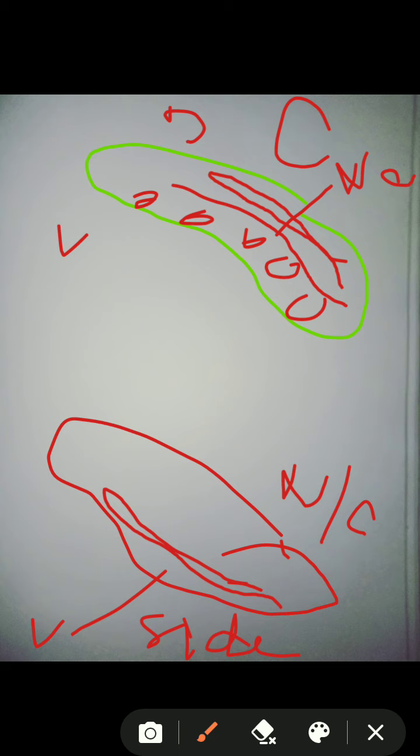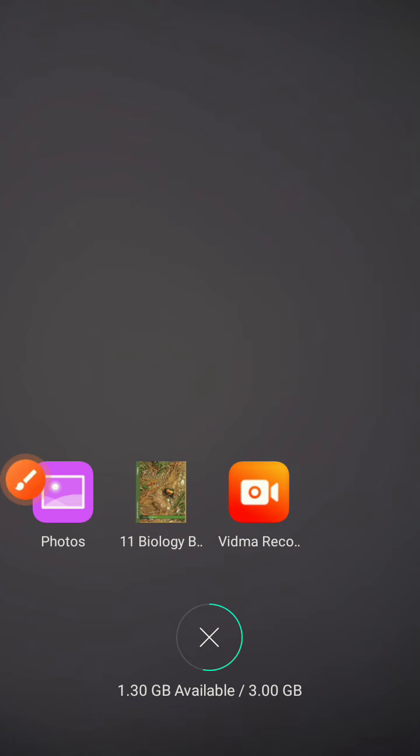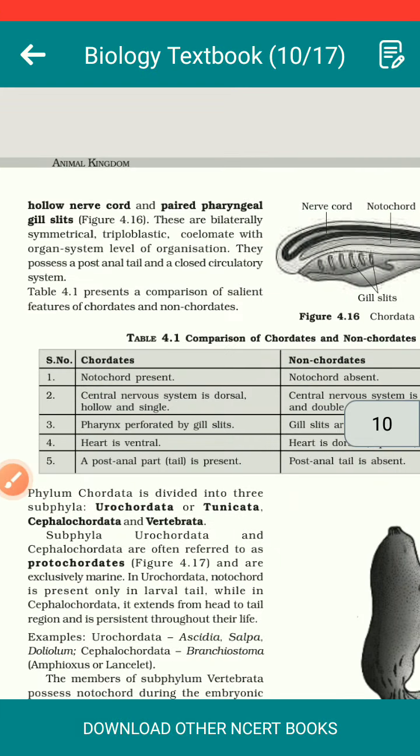And a post-anal tail: this is, for example, the anal part, and the part remaining after the anus is the tail, the post-anal part of the body. Non-chordates have no tail. So these are some of the fundamental differences which we studied between these animals, which we call chordates and non-chordates.